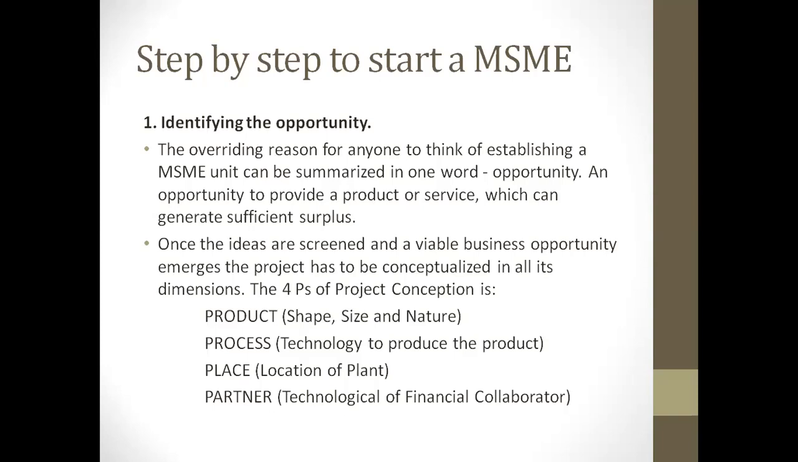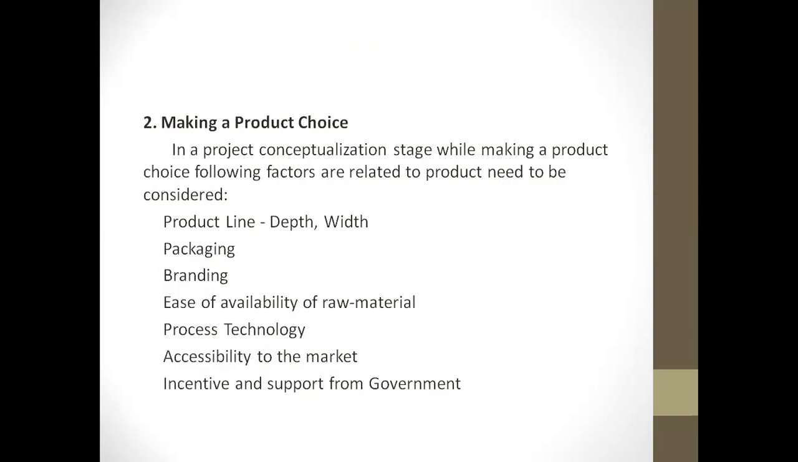When we say a product, the product can be in the form of size, nature, and shape. The second talks about process technology to produce a product, the process which is carried out for completion of your product. The third one is place, the location of a plant. The fourth one is partner, technology or financial collaboration.